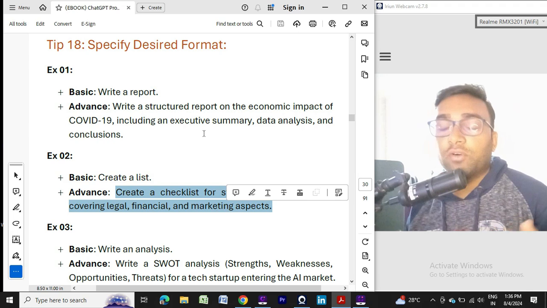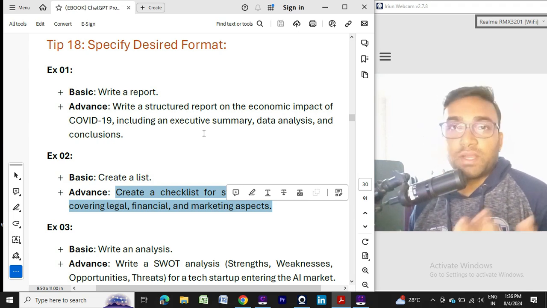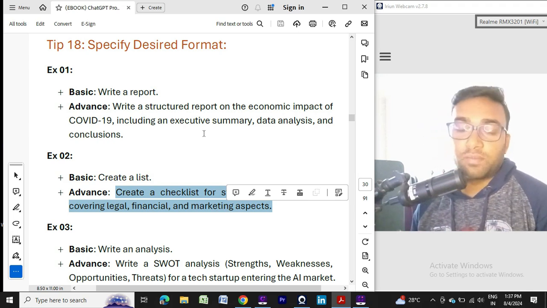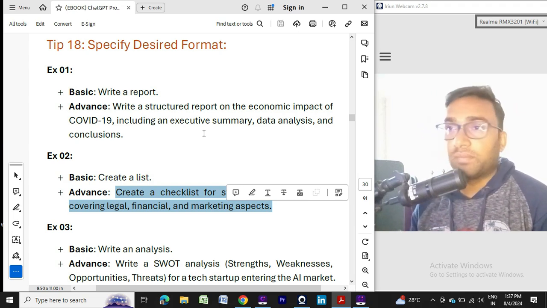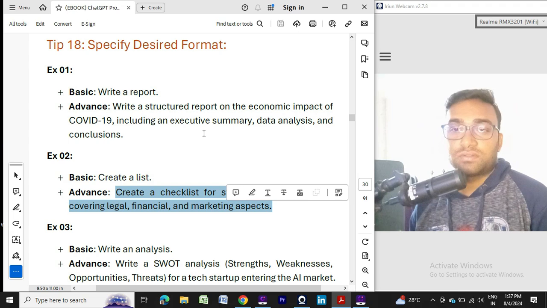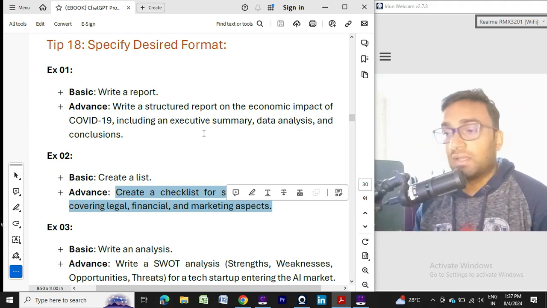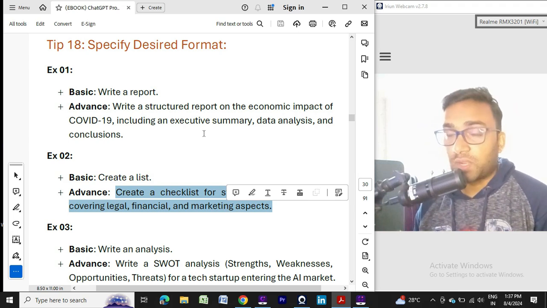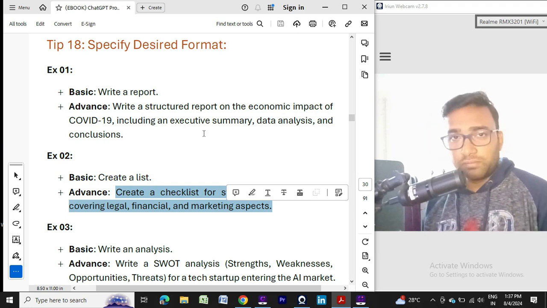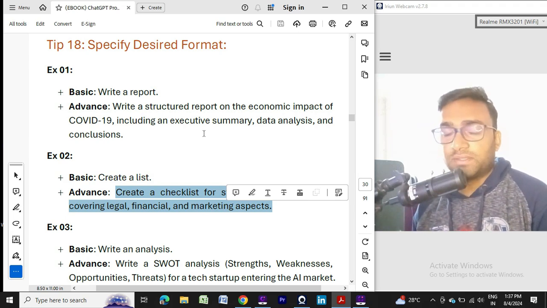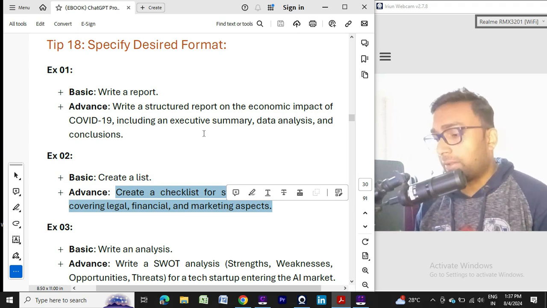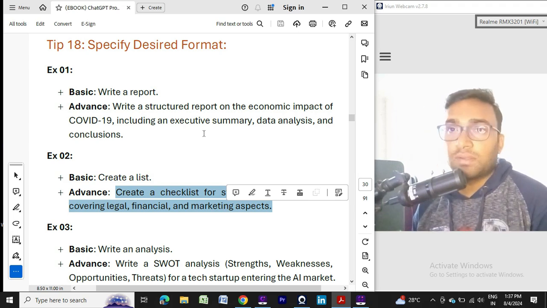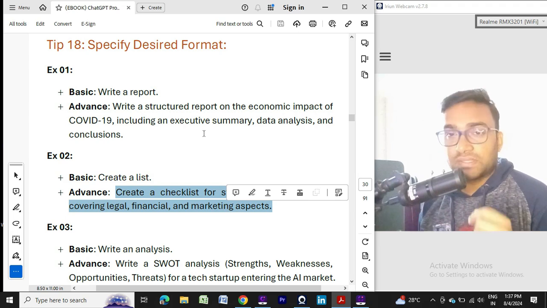It might be any format, as I told earlier: Excel format, CSV format, code format, checklist format, structured format, paragraph format, bullet format, or numbering format 1 2 3 4, step by step. So I think it's pretty clear to you. Again, I would request you to practice, create your own example, copy the template, paste it, and then replace it with your content, and then practice it.